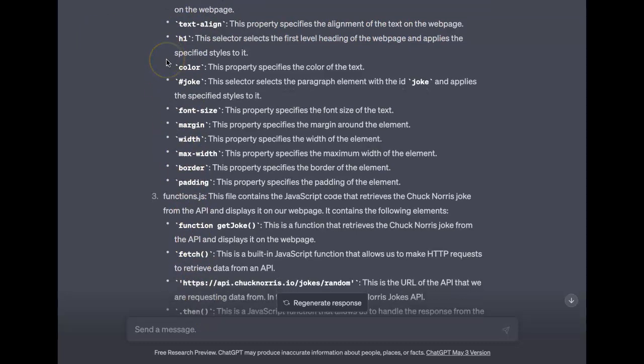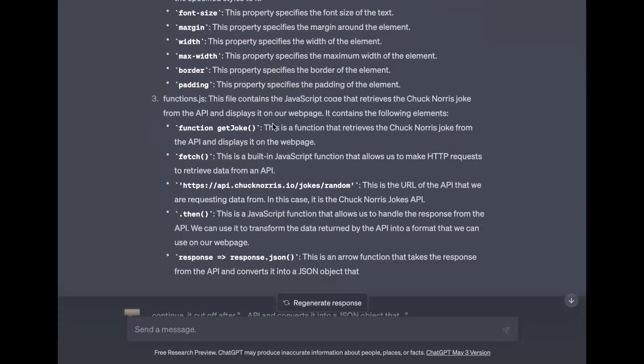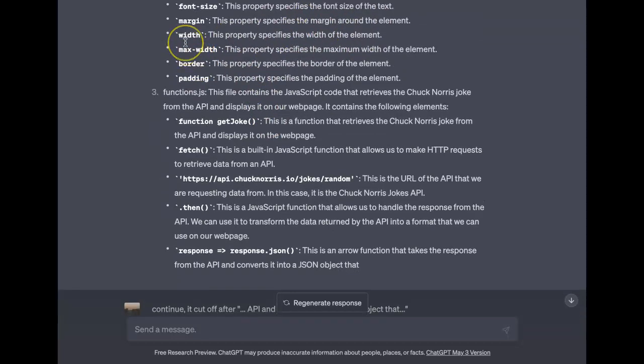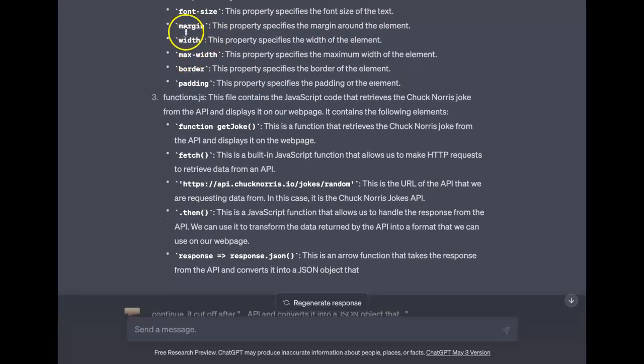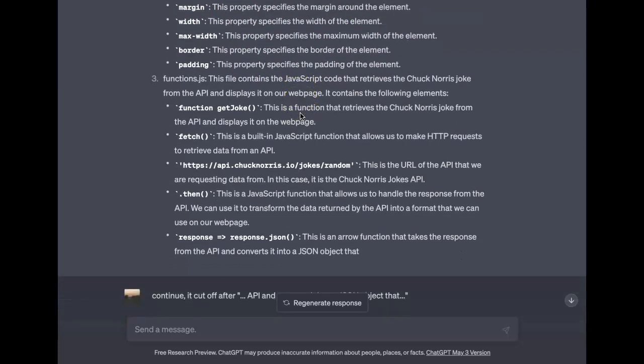And I mean, you guys could read through that. It's kind of lengthy. We know that the joke, this selector selects the paragraph element with the ID joke. We see font size is going to be the size of the text. Margin is going to be the margin of the element. Width, the width of the element. So we're selecting all these things in our CSS file, which will be applied to the HTML file. The width of the elements within the HTML file. Max width sets the max width, the border, paddings.